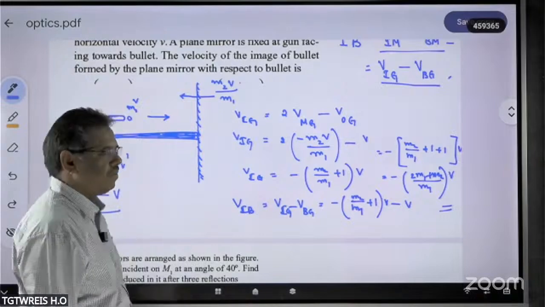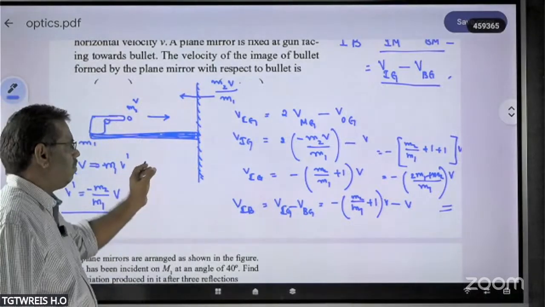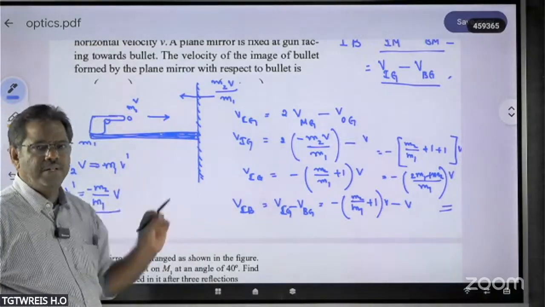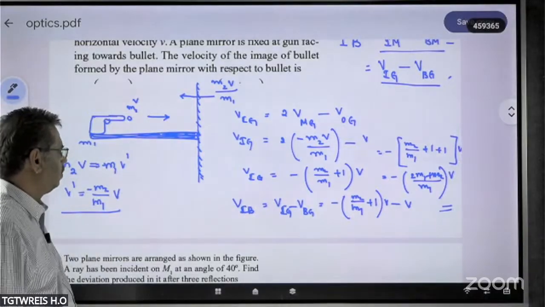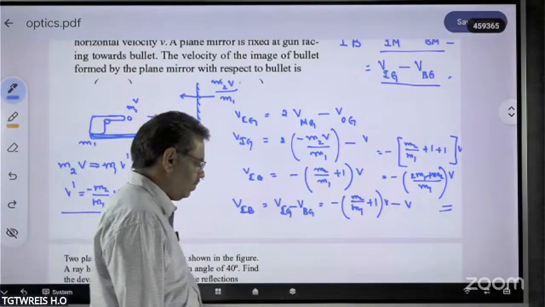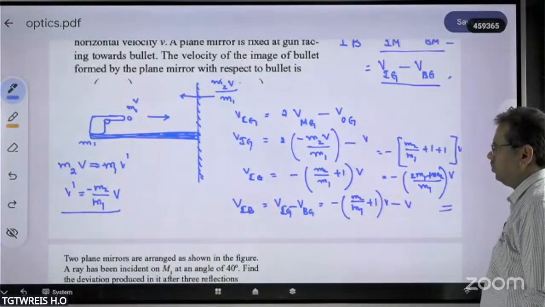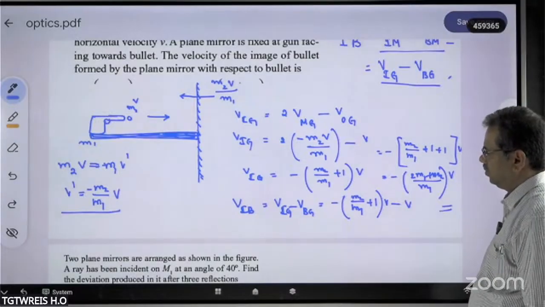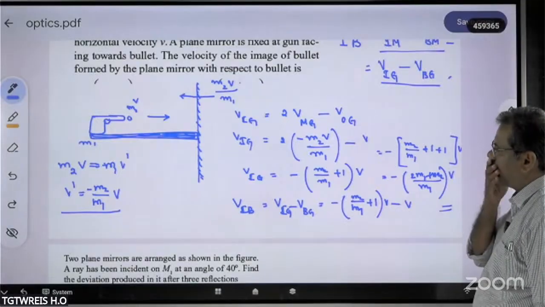So this is a very beautiful problem. Nothing new is there; whatever we discussed, using the relative velocity concept, we derived everything here. I hope you can follow this. Let us go to the next problem.